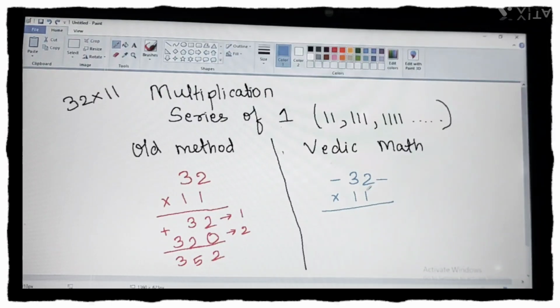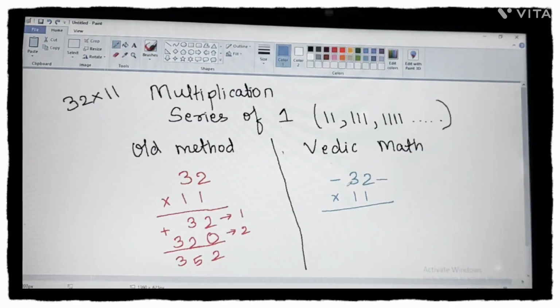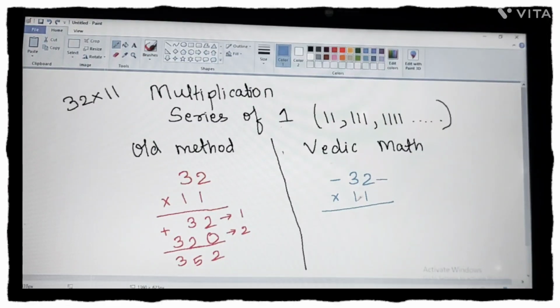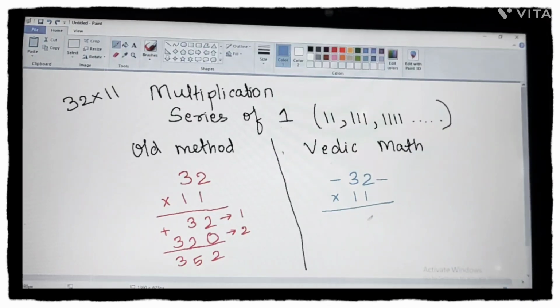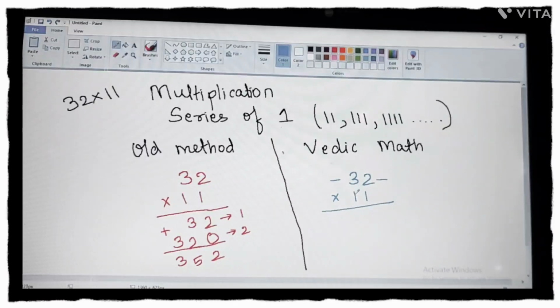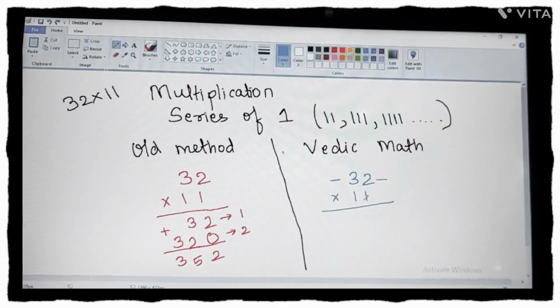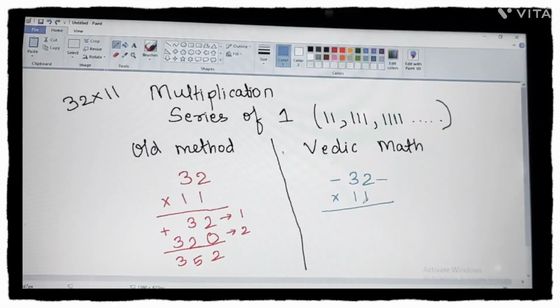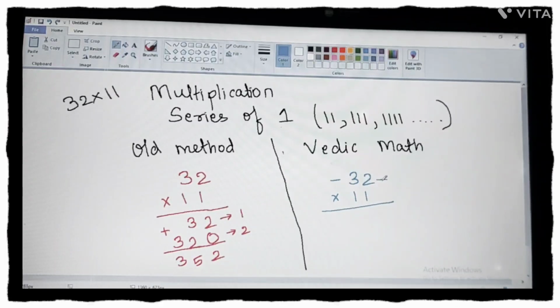Okay, 32. This 1 dash here, 1 dash. Now what we are going to do? We are not going to see the down number. अभी हमको 11 को देखना ही नहीं है. We will get the answer just by looking at this number. How? Just pay attention. 2 times 1 है, 2 बार 1 लिया है, तो 2 numbers including this dash we